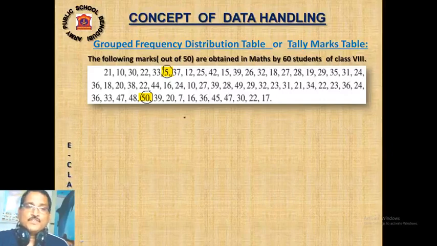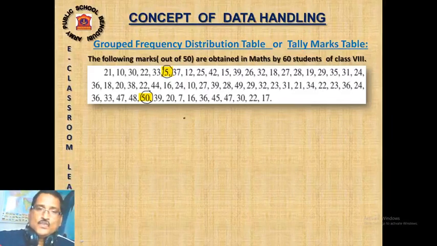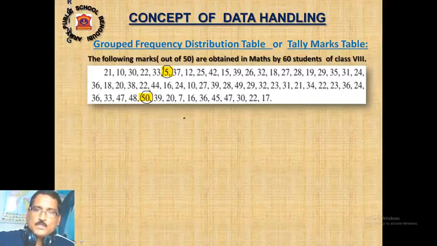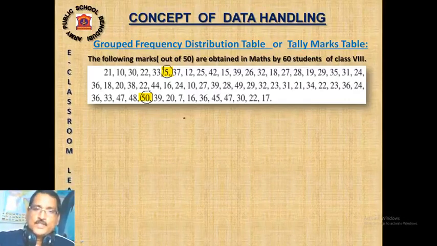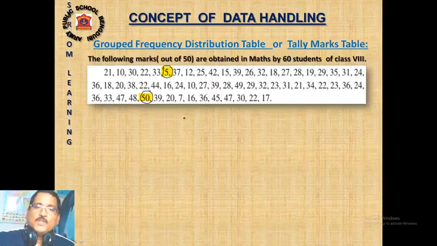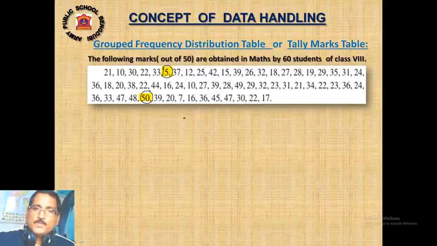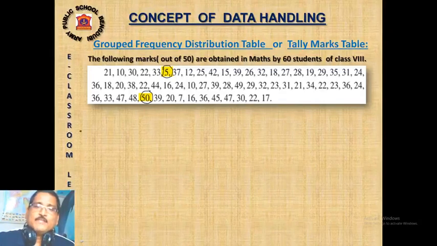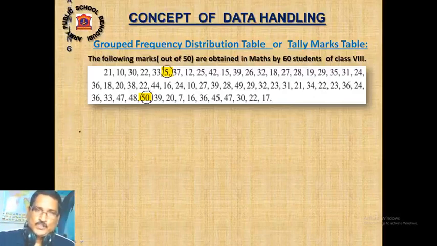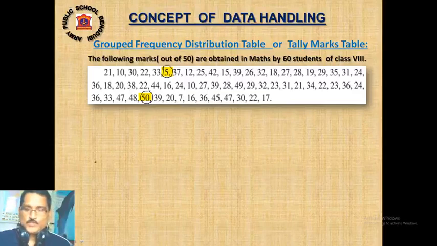This time, 40 observations in a vertical line is not justifiable. We have to do it without class intervals... this time we have to take the help of class intervals, or groups. We have to prepare a group frequency distribution table. Say how many students score 0 to 10, how many score 10 to 20, 20 to 30, 30 to 40, and 40 to 50. That means within 5 class intervals, 5 groups, the entire information can be represented. After that, we can draw a histogram. A histogram will be there when a group frequency distribution table is there.